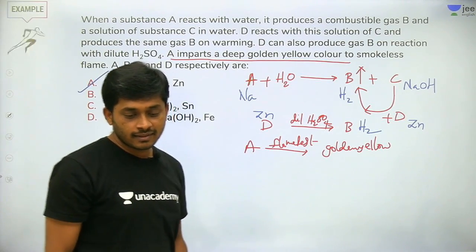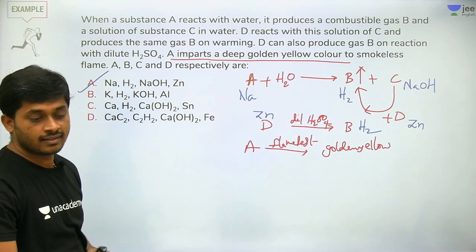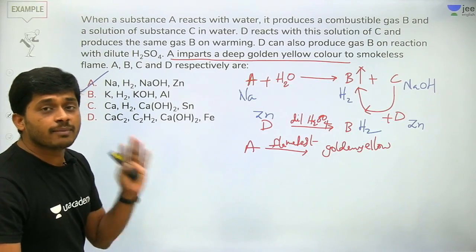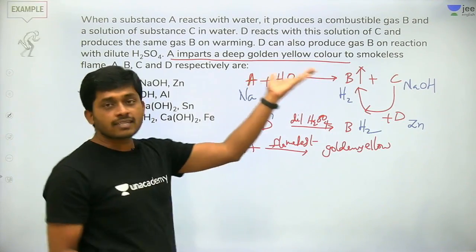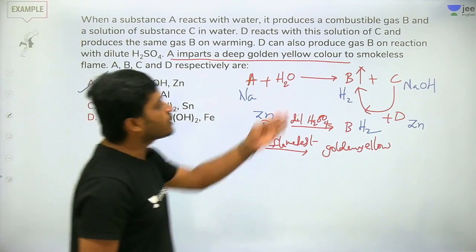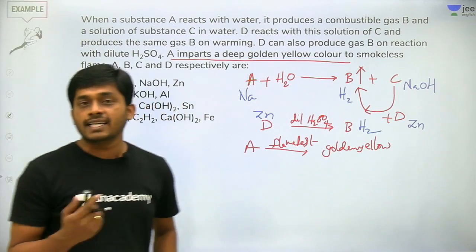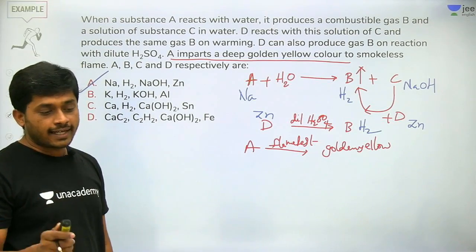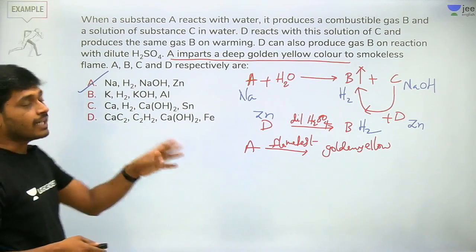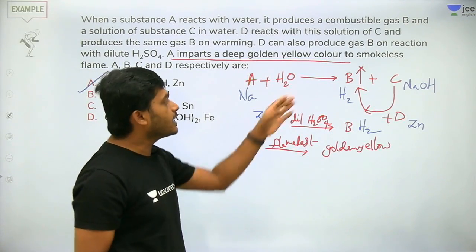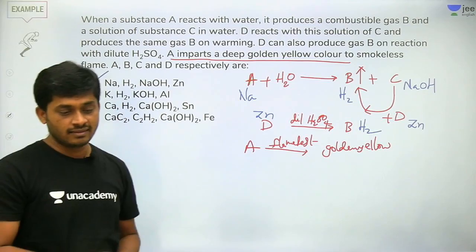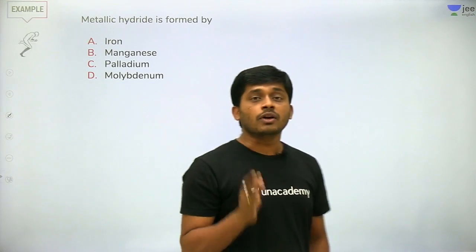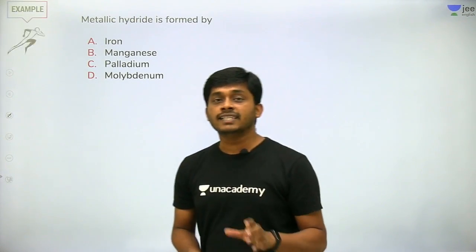Getting it right? Yes. Sodium gives a golden yellow flame test, that is a very big hint. If you know that, sodium reaction with water is hydrogen preparation. Hydrogen is produced by NaOH and Zn, or by Zn plus dilute H2SO4. Got it? Right. Here we covered hydrogen reactions, where it is produced with acid and with base. Next question.